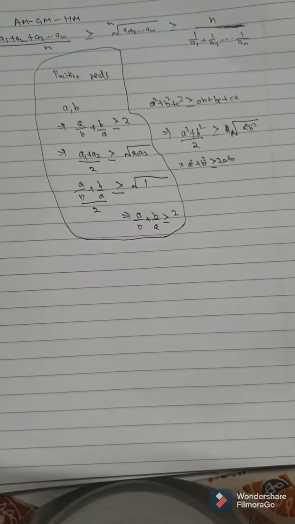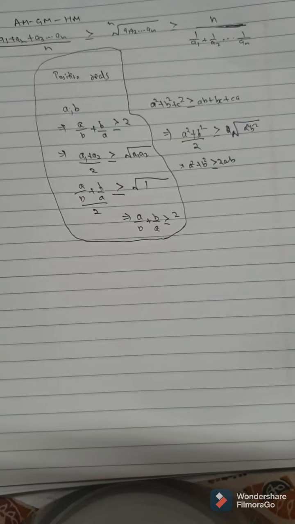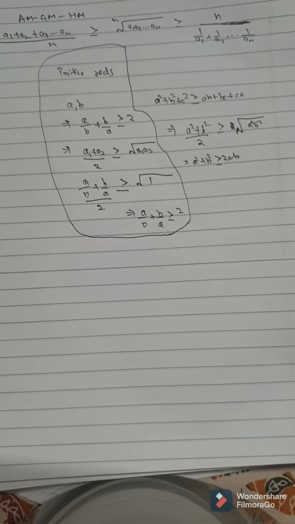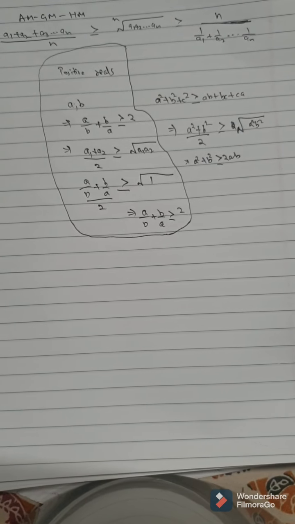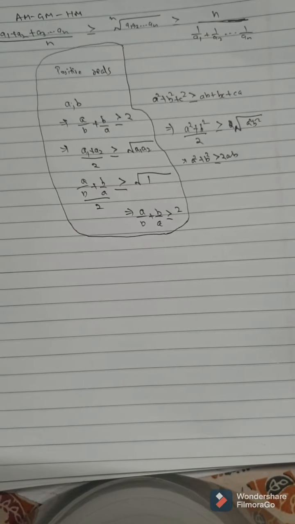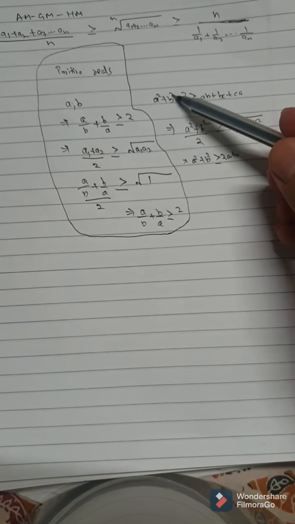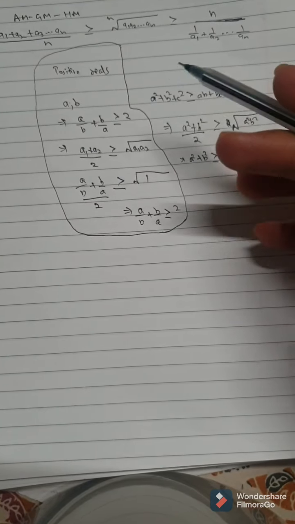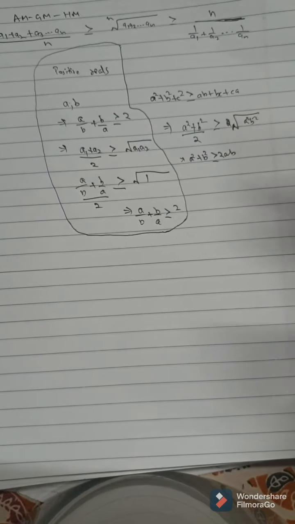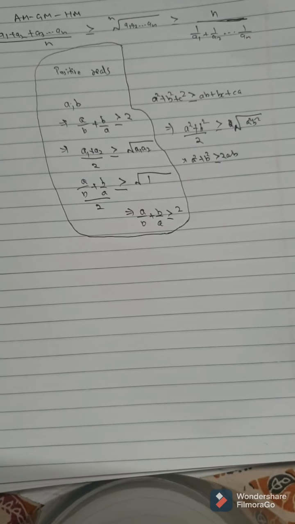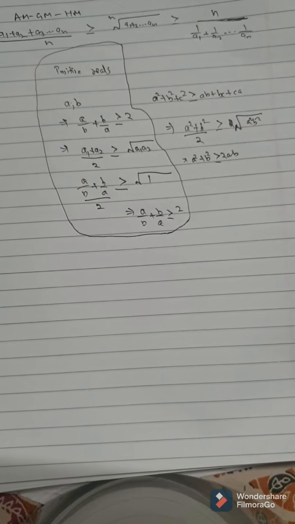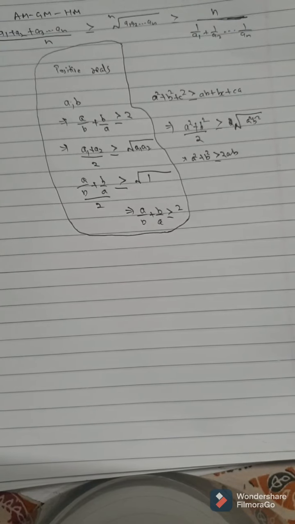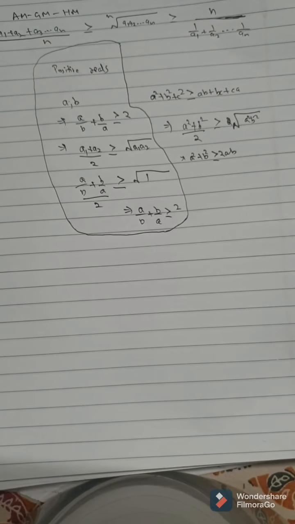One very important thing to observe in AM-GM always is to check the number of terms and the power. I repeat, check the number of terms and the power. Let me elaborate what I mean. Here the power is 2: a square, b square, c square. Since in the answer we need to prove this greater than or equal to something, and since all the powers are integral, after applying AM-GM we need the power to be a positive integer. This is a very basic hint which drives us how and where to use the AM-GM inequality.